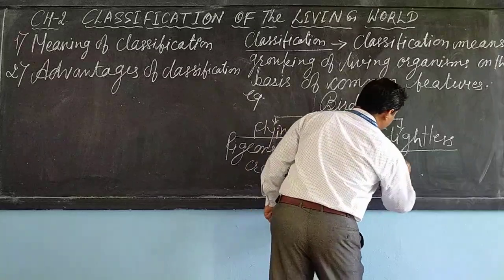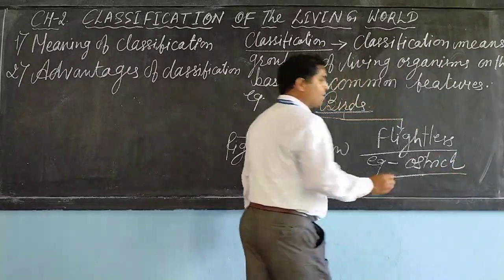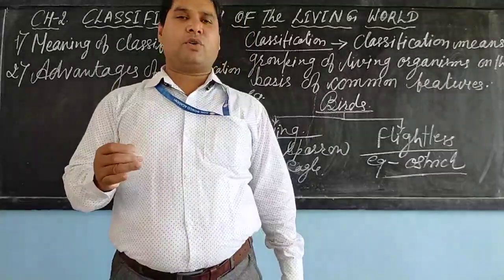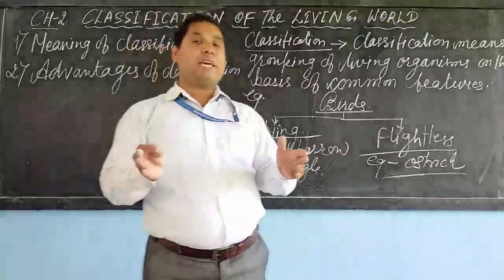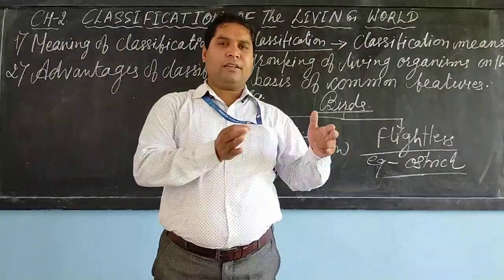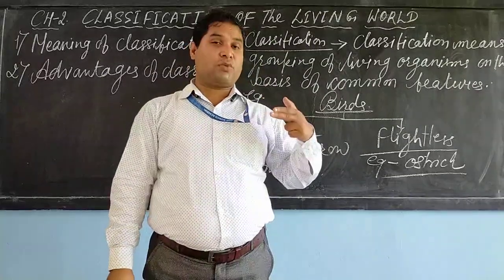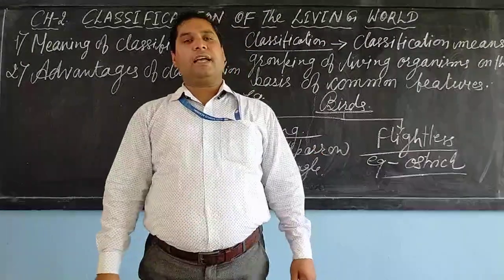For example, ostrich, emu and the penguin, they are unable to fly. So according to their common feature, these birds are kept in a separate class or separate group, and in this way the grouping of organisms is known as classification.